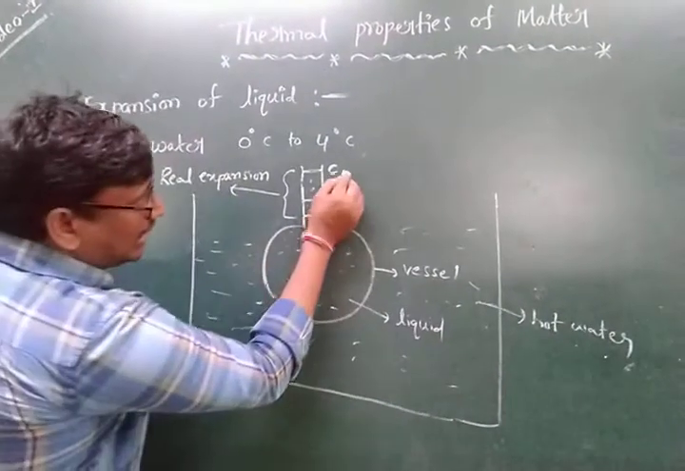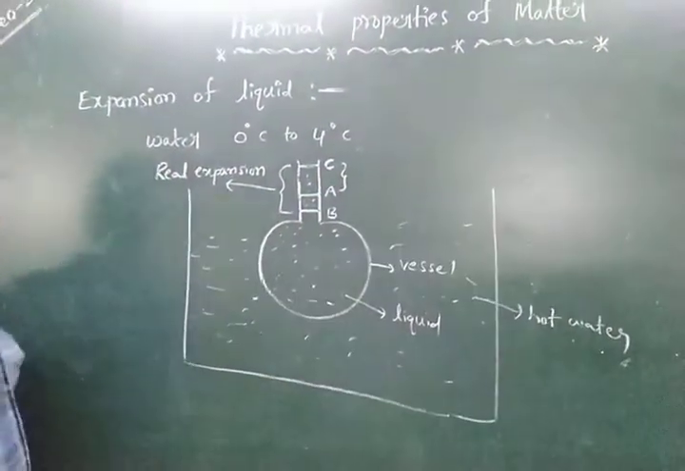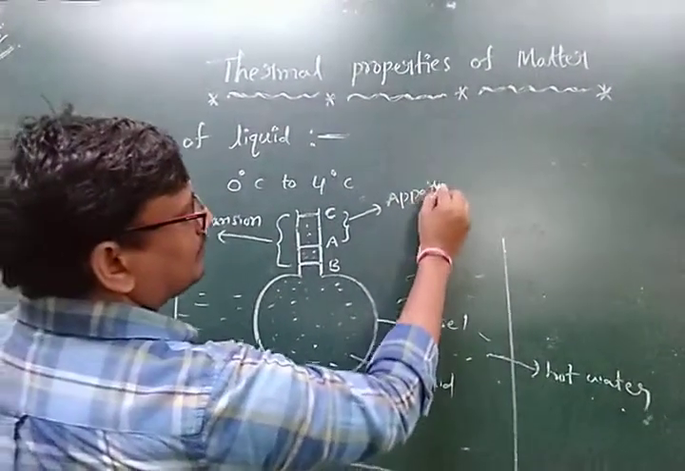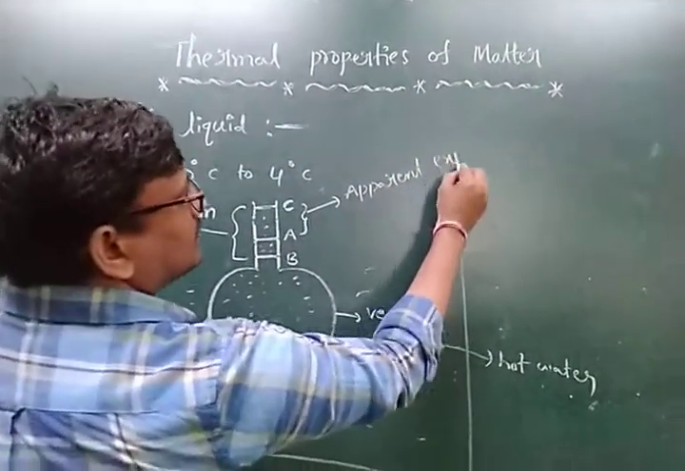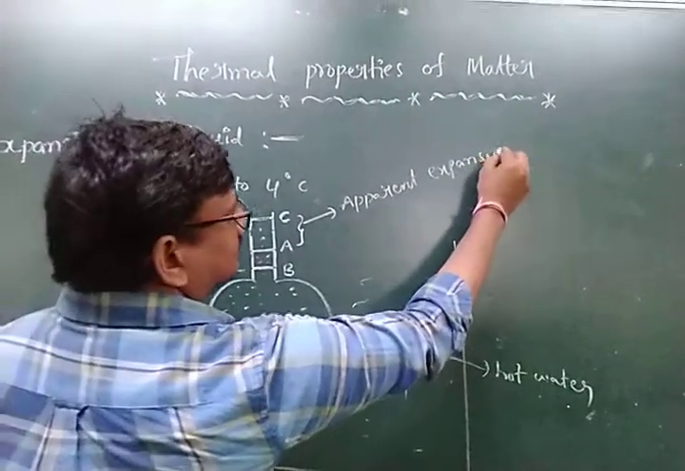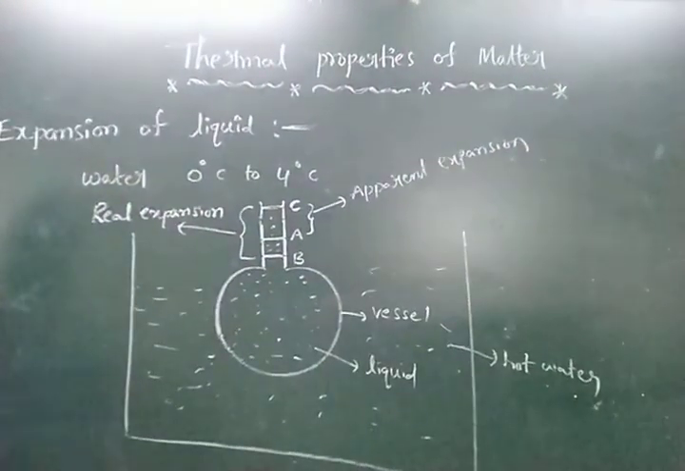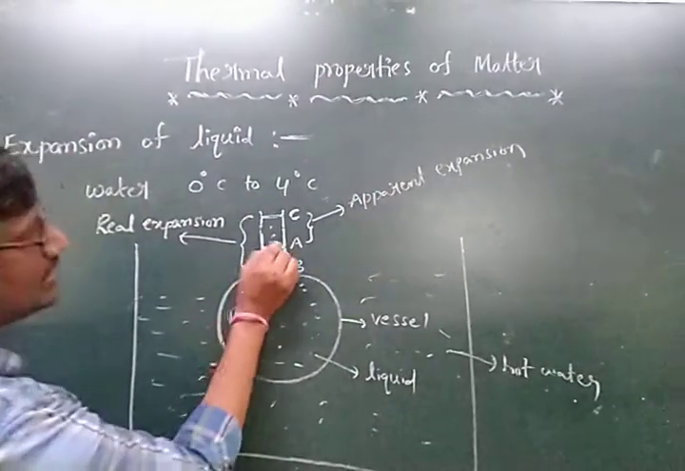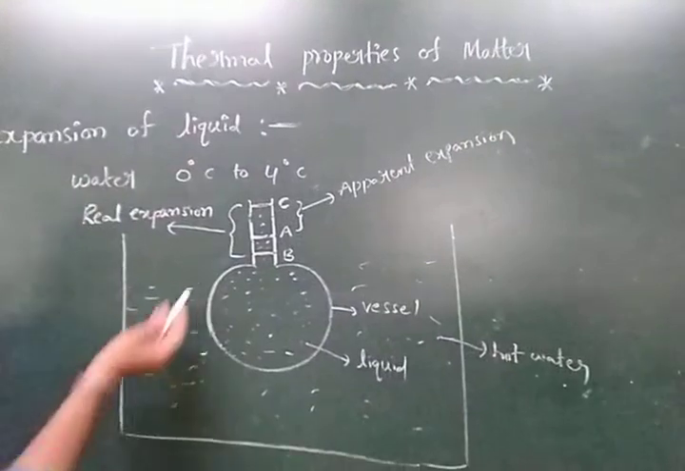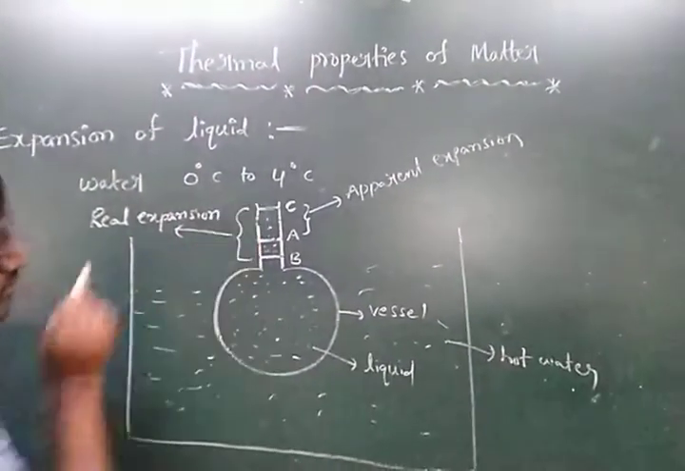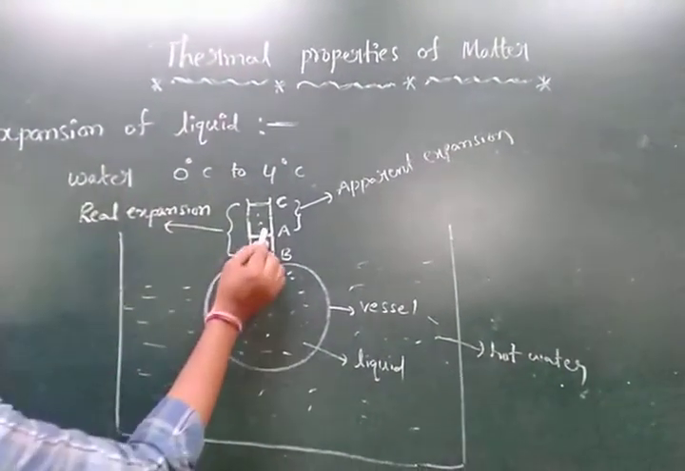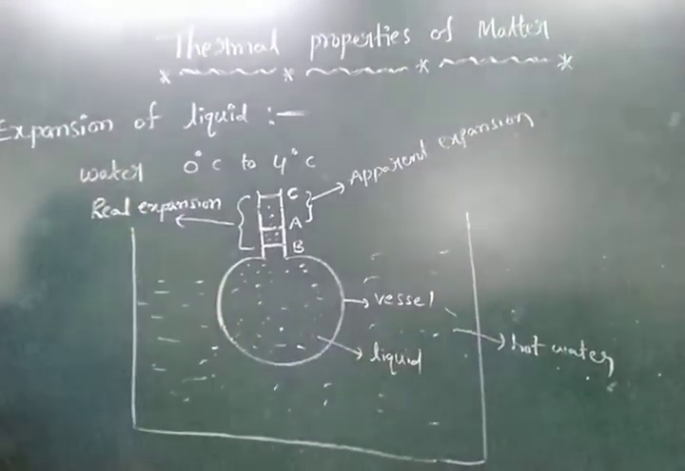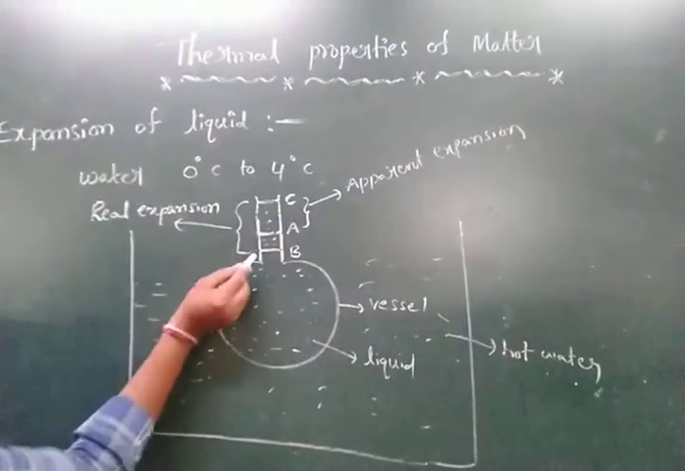Now here, A to C is called apparent expansion. Why is it called apparent? The liquid initially started at point A. Generally we observe it increasing from A to C, so that increase from A to C is called apparent expansion. But actually the real increase is from B